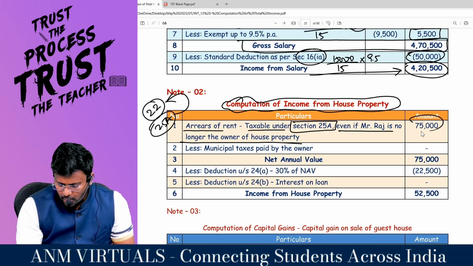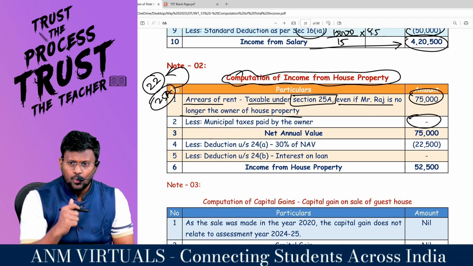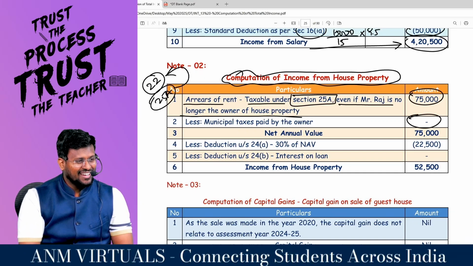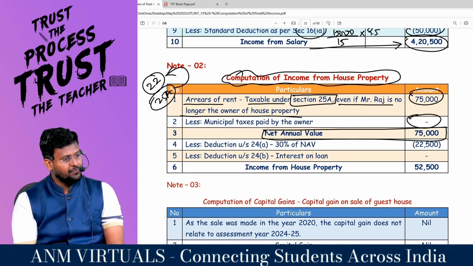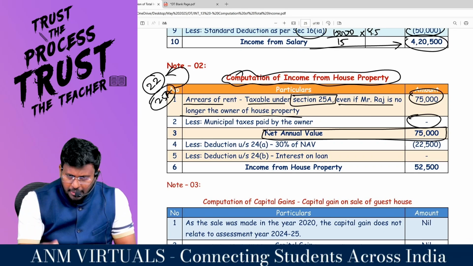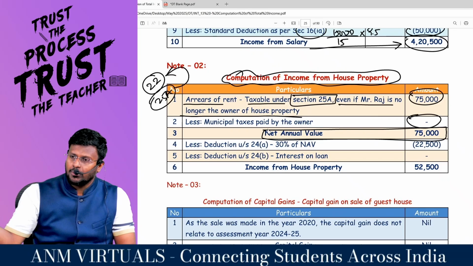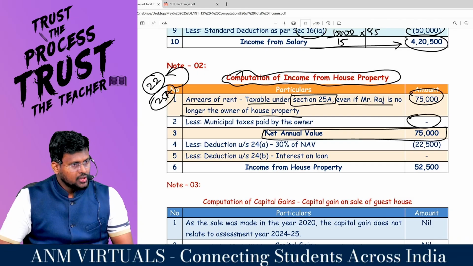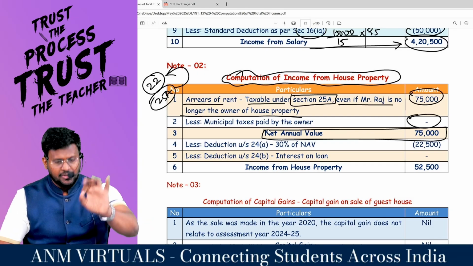So 75,000 will be taxable. Less municipal tax paid by the owner: no municipal tax paid. Why would you have to pay municipal tax? Because there is no house property. So you will get a net annual value of 75,000. Comfortable? This 75,000 has not been taxed earlier. If it had been taxed earlier, you would have claimed 30% earlier. So now only you are going to tax it, and now you have to claim 30%.